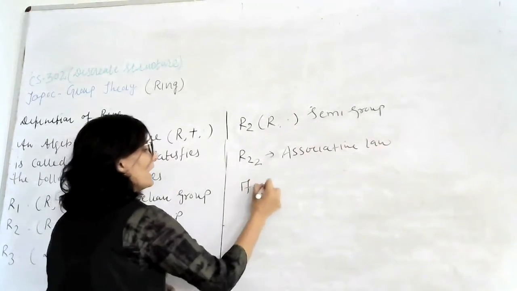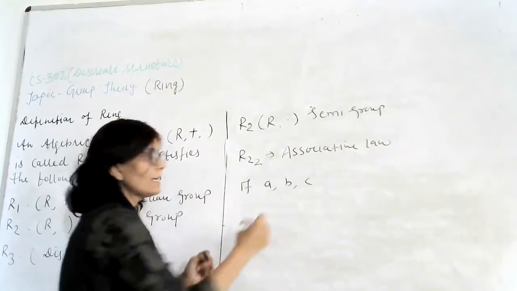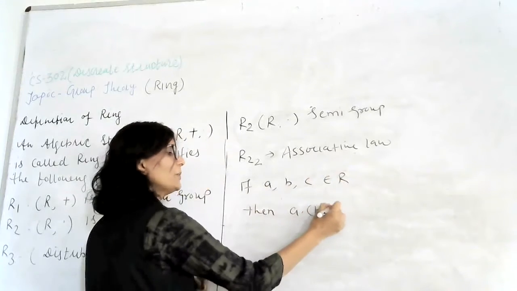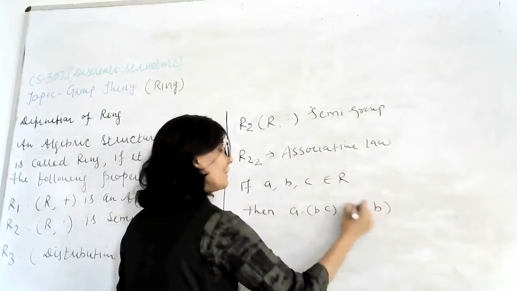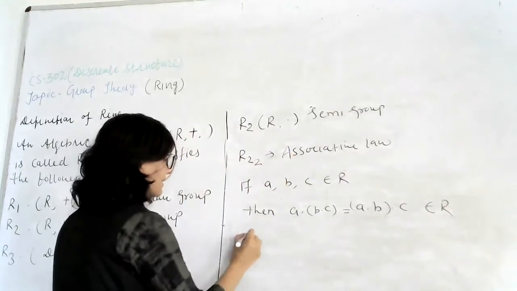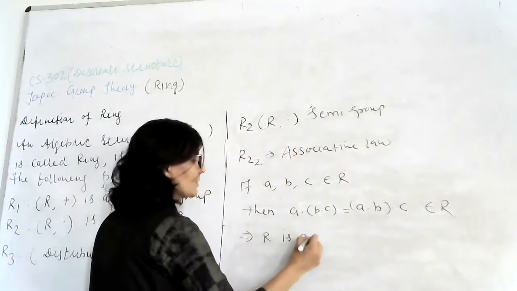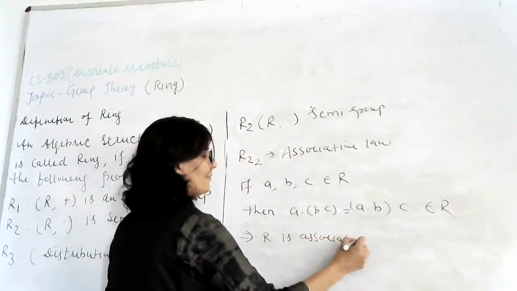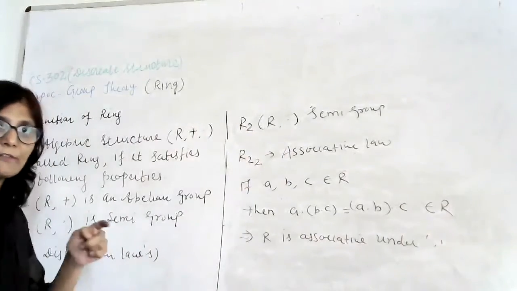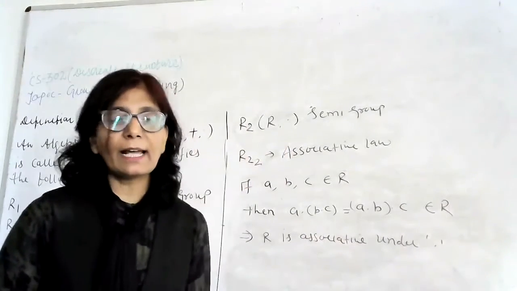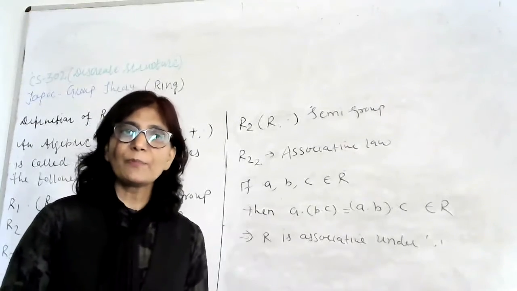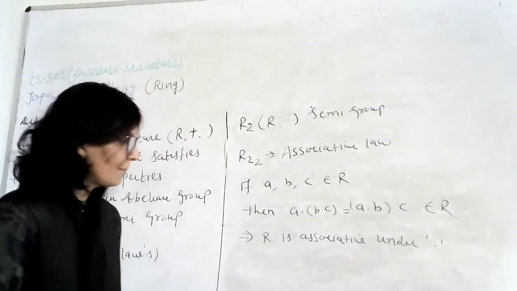So if A, B and C are the elements of R, then (A into B) into C is equal to A into (B into C), which also belongs to R. So this implies that R is associative under the operation multiplication. So in R2 we have two properties, that is R21 and R22. In R21 we have closure law under multiplication and R22 is associative law under multiplication.